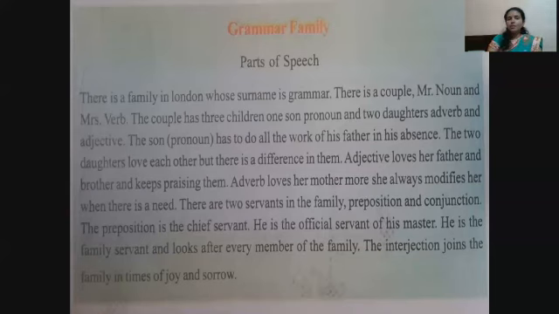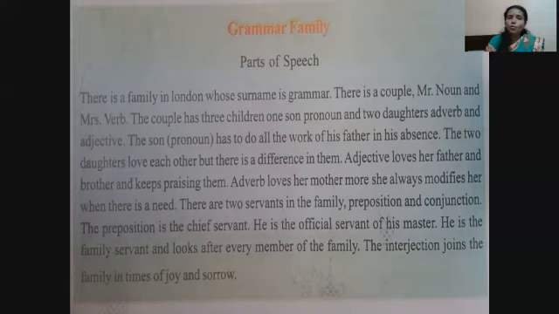This is a family in London whose surname is Grammar. There is a couple, husband and wife. The husband's name is Noun. The wife's name is Verb.